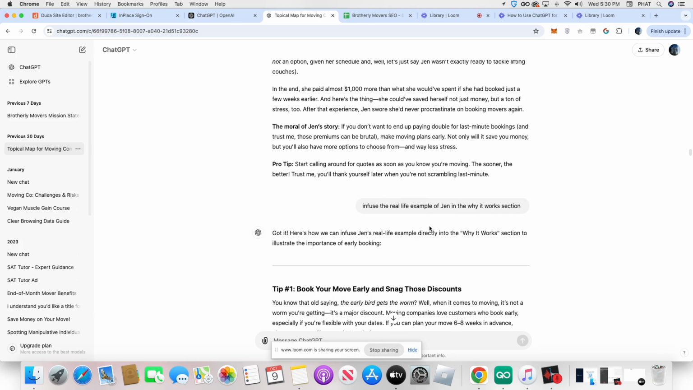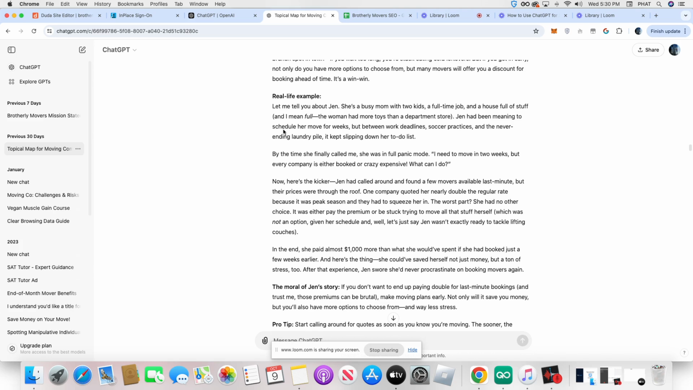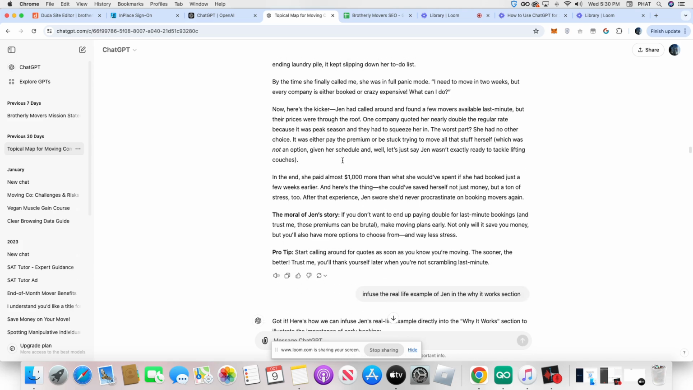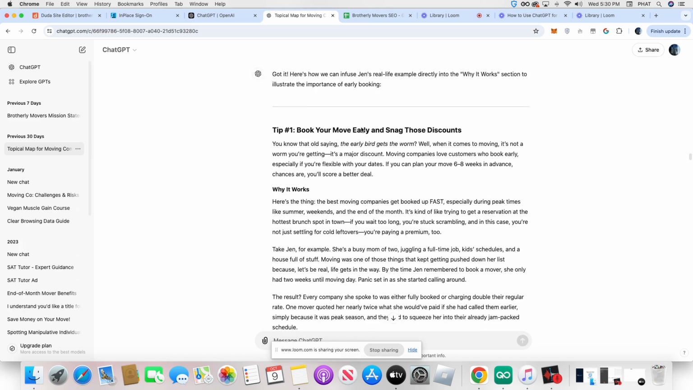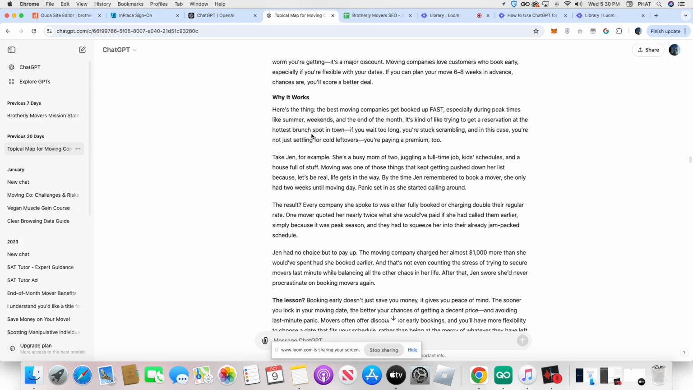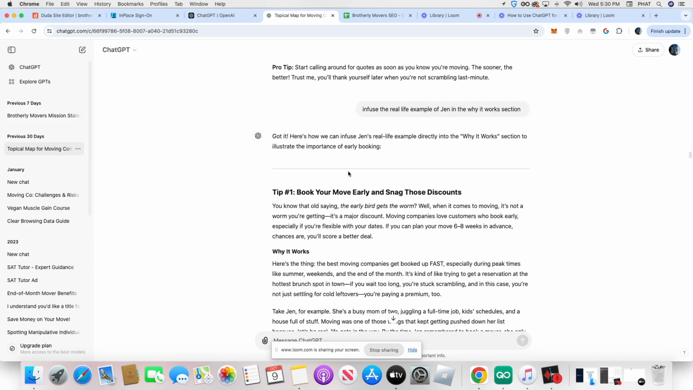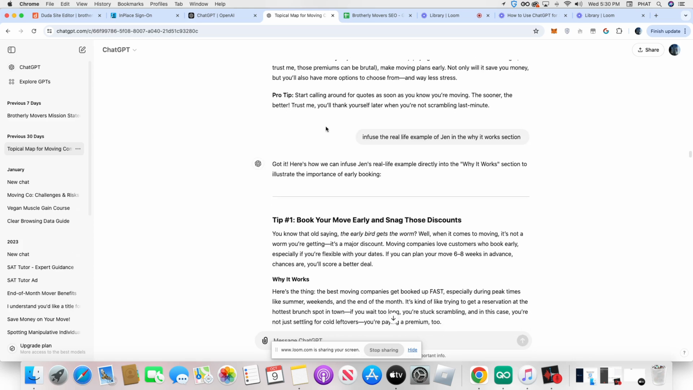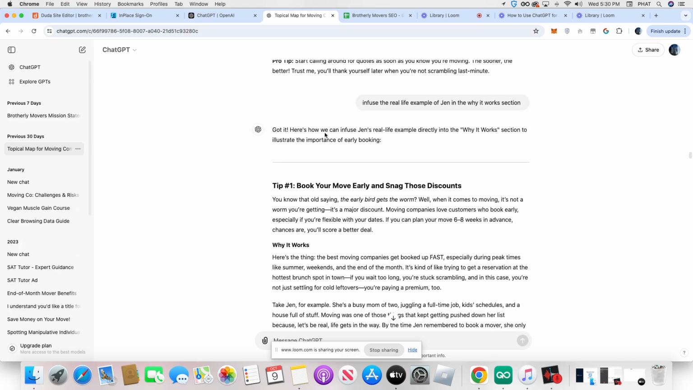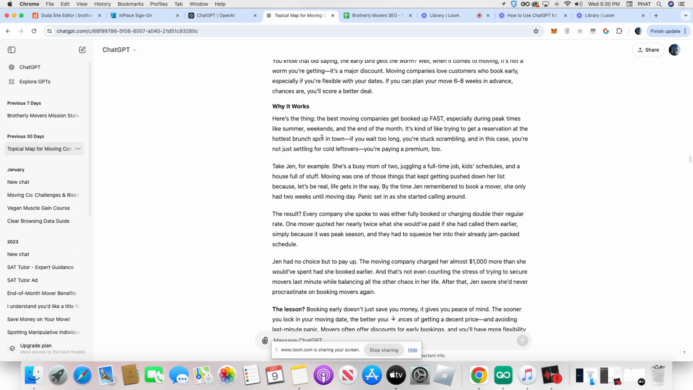And it's like, cool. So I said, infuse the real life example of Jen in the why it works section. So I took this whole thing and I just turned it into something different. I used that real life example and I asked ChatGPT to infuse it into this why it works, right? And here, look, boom, why it works. You see, it just took that real life example up here and combined it. So again, you can just have ChatGPT do a bunch of stuff for you. And look, this is the new article.